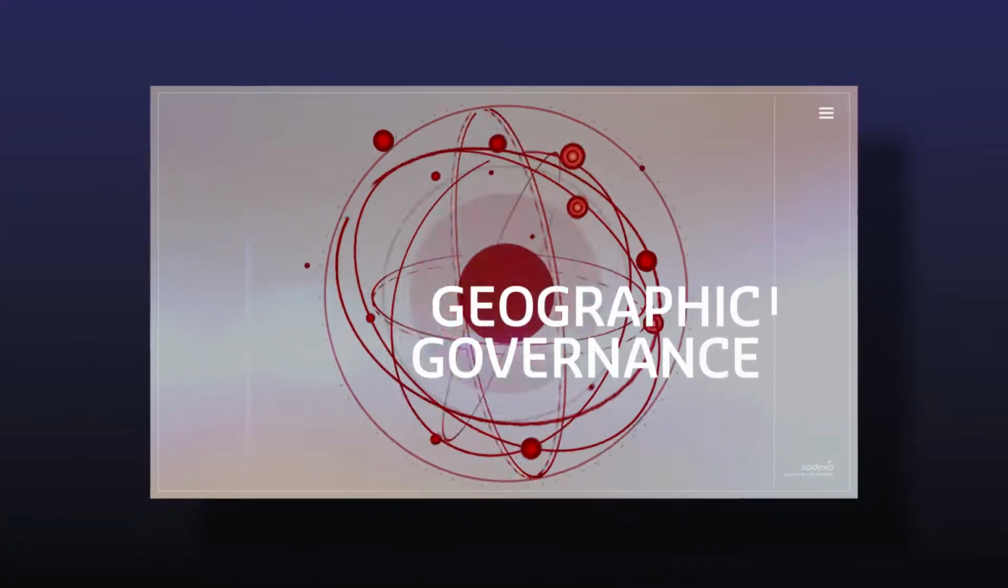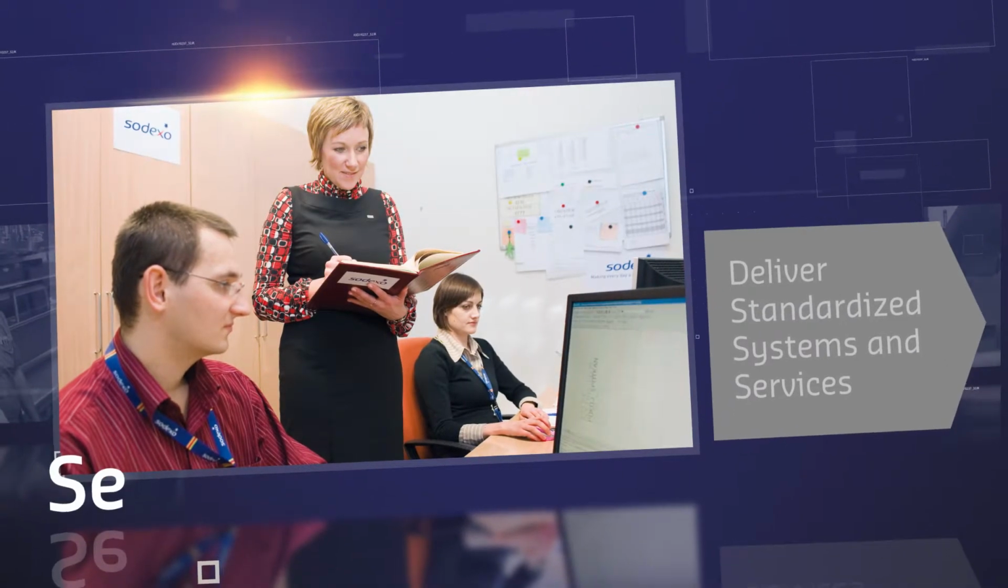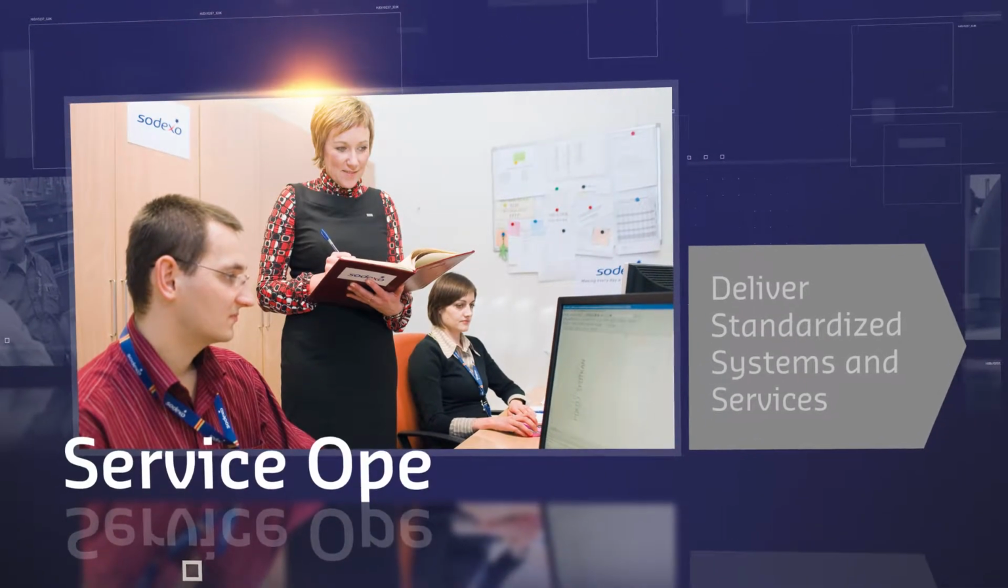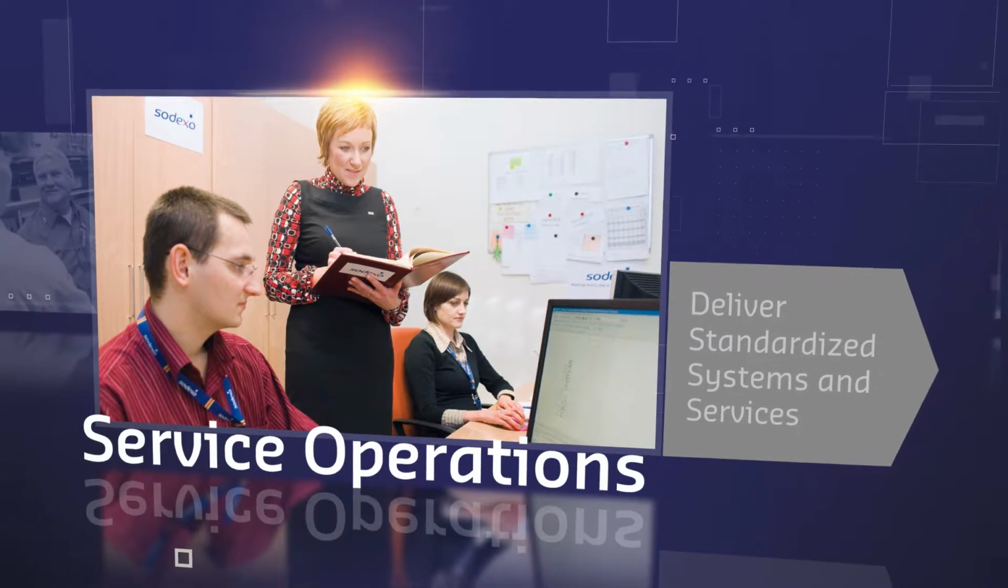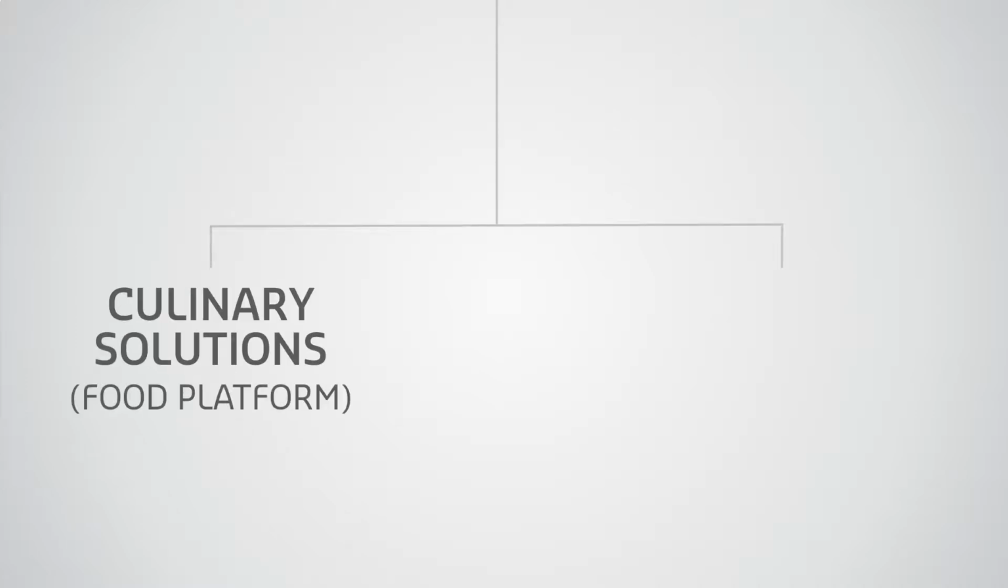The third dimension is our geographic governance, which ensures that we operate across all of the dimensions effectively. The final dimension is service operations, which includes our technical experts who create and deliver standardized systems and services for our on-site teams. Within service operations, we have the Food and Facility Management Platform.